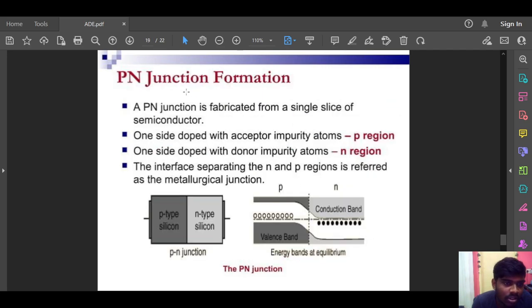P-N junction formation. A P-N junction is fabricated from a single slice of semiconductor, with one side doped with acceptor impurity atoms, the P region, and the other side doped with donor impurity atoms, the N region. The interface separating the N and P regions is referred to as a metallurgical junction. Here we can see the P-N junction, where P-type silicon is attached to N-type, and we can see the electrons and holes in the energy bands at equilibrium, the valence band and the conduction band.